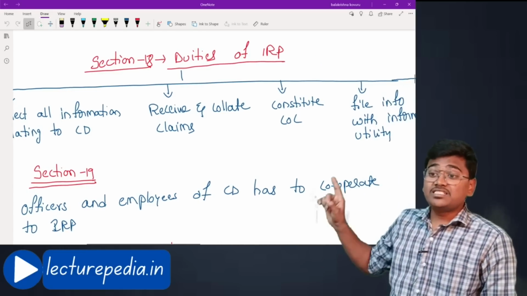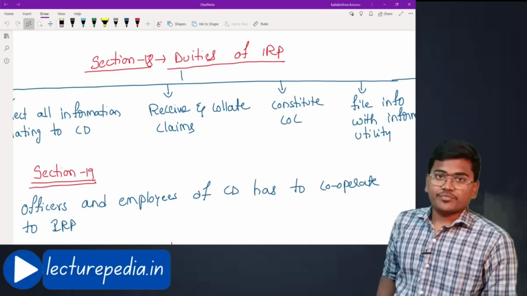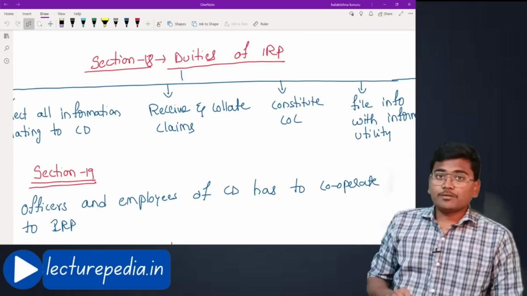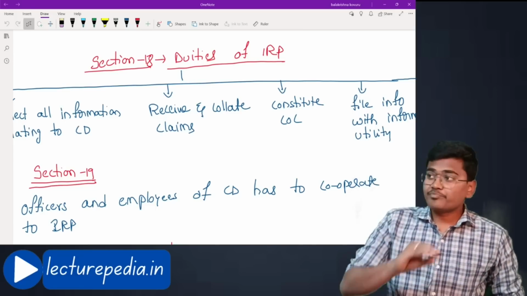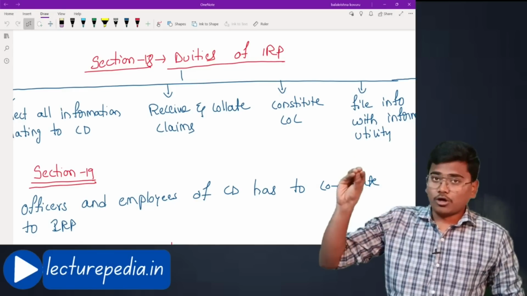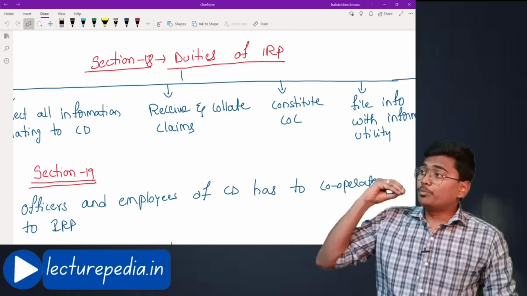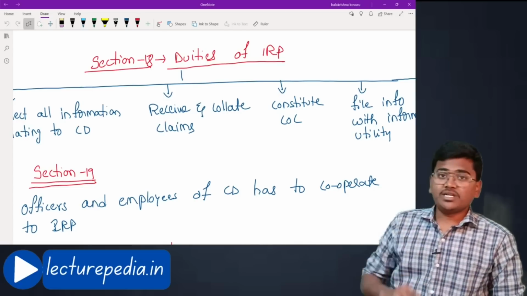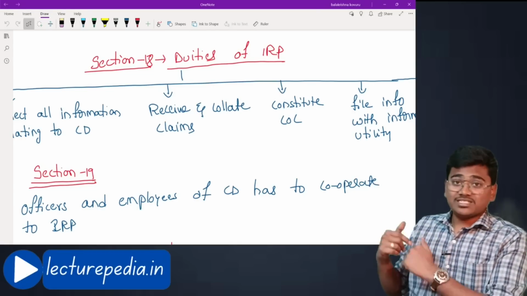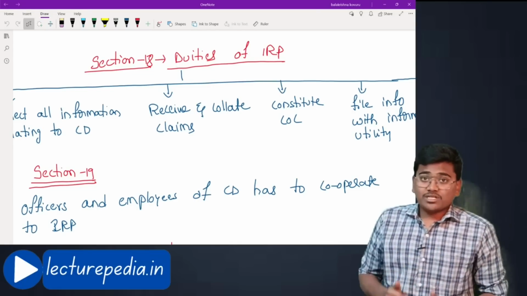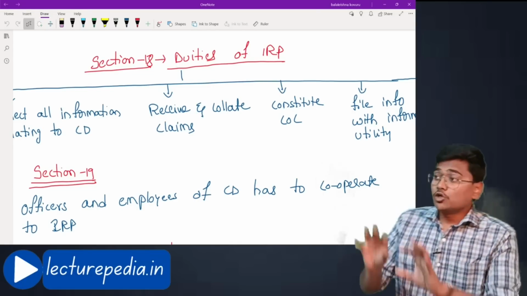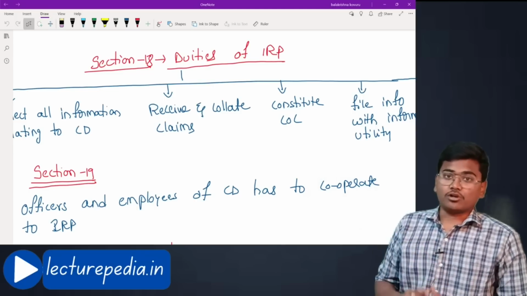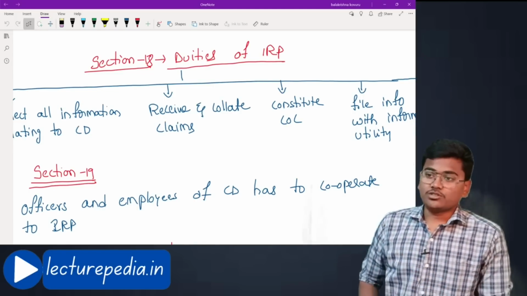Next, receive and collate claims. See, once the interim resolution professional is appointed, in the public notice the adjudicating authority would have said that all the creditors of this corporate debtor, you please submit your claims. That is the amount that this corporate debtor has to give to you, you please submit them. To whom they will submit? They will submit to this interim resolution professional. Now the interim resolution professional has a duty to receive all those claims and to check whether all those claims are correct or not. That is one of the duty of the interim resolution professional.